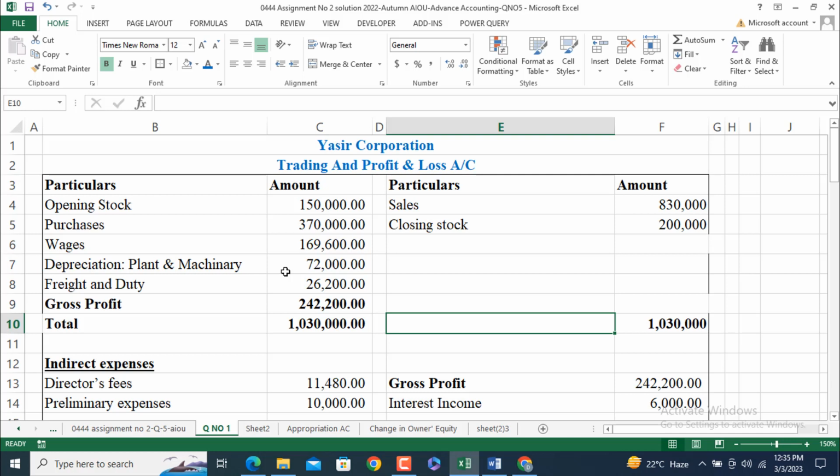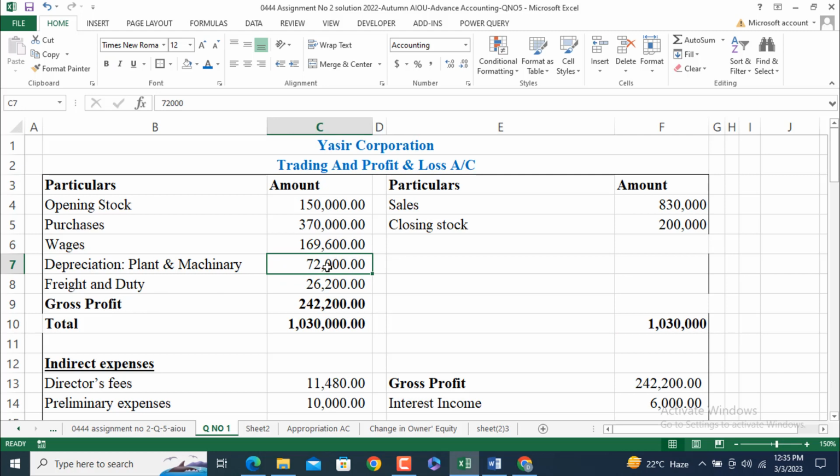Freight and duty 26,200. The depreciation is obtained by multiplying 720,000 with 0.10. Gross profit is the balancing figure, obtained by subtracting from this amount. How much amount is there? 761,600.